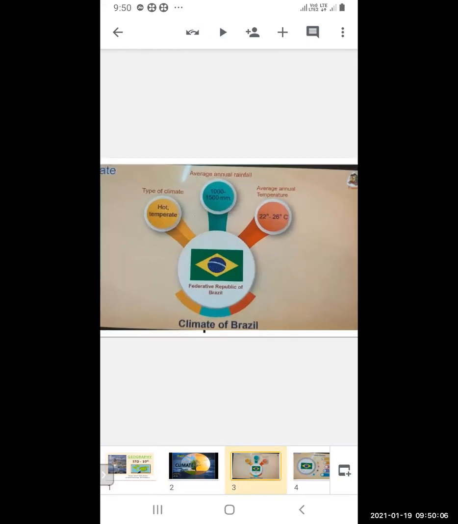Climate of Brazil. The type of climate here is hot and temperate, and the average annual rainfall is from 1000 to 1500 millimeters. Average annual temperature is between 22 and 26 degrees Celsius.